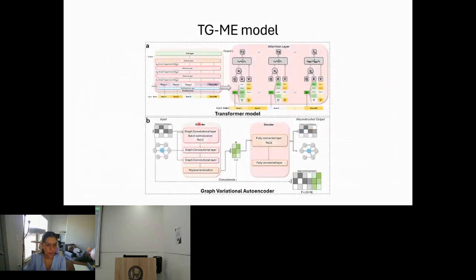As I was telling you before, the transformer model is going to be trying to identify the different cell types. We're going to have as input a cell individually, and for each of the genes, it's going to calculate an attention score, which is what we're going to be working with. Our transformer model is going to have 3 attention layers, each of them with 3 attention heads. And then for the graph variational autoencoder, the input is the output of the transformer model, the attention scores, together with our graph. It's going to be made of an encoder with 3 graph convolutional layers, and then we're going to have a decoder to train our model.